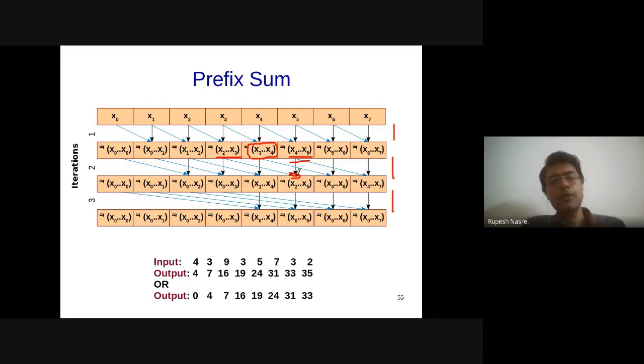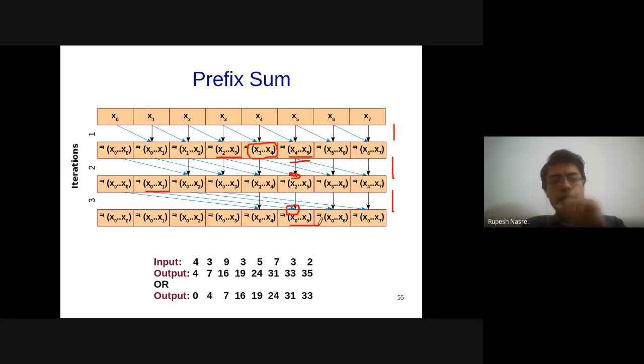So I have 4 elements computed, a 4-element sum computed as part of the second step. In the third step, I'm going to go beyond x2 to x5, and I'm going to go 4 steps or 4 elements back, which is going to be this value. And therefore, I'm going to get x0 to x5, all the elements computed for this particular location.